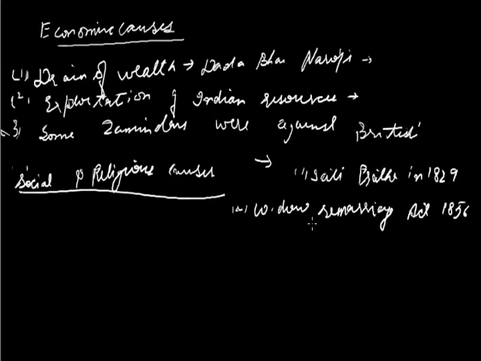I have explained this a bit deeply to you, but this is very important. You should know why these acts were passed and what were the harmful effects and what are the good effects of passing these acts. That's why I have explained to you in detail.